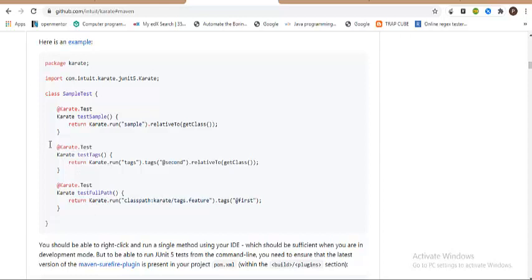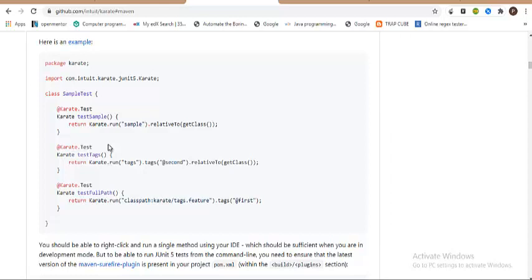So if you see, each method has an annotation @karate.test, which is an exclusive feature of JUnit 5, and this kind of execution cannot be done by JUnit 4. And also with respect to the core features, JUnit 4 was not supporting some of the plugins and integrated development environment plugins, but JUnit 5 has that support. And the second thing is the run with annotation.